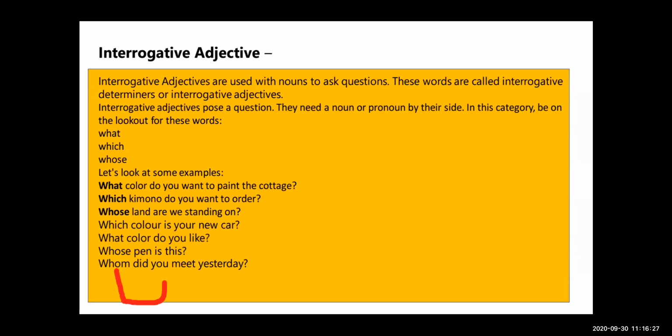So what is the interrogative adjective? The adjective which asks a question, used with a noun for asking the question, that is the interrogative adjective.